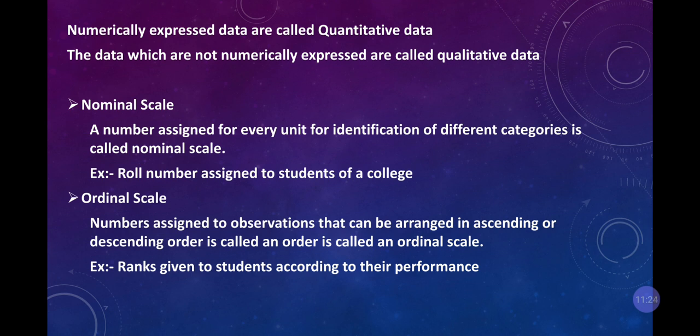But in ordinal, in the given population, who is getting the highest mark? Here alphabet wise will not be there. Whoever gets the highest mark will come first, and the rest of the marks will come further. So here it is the ranking of students according to their performance.